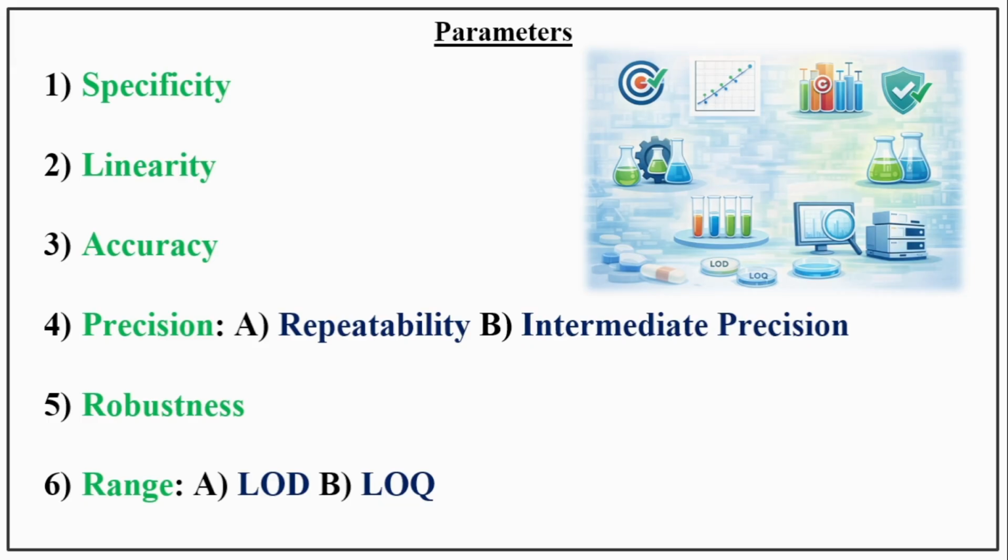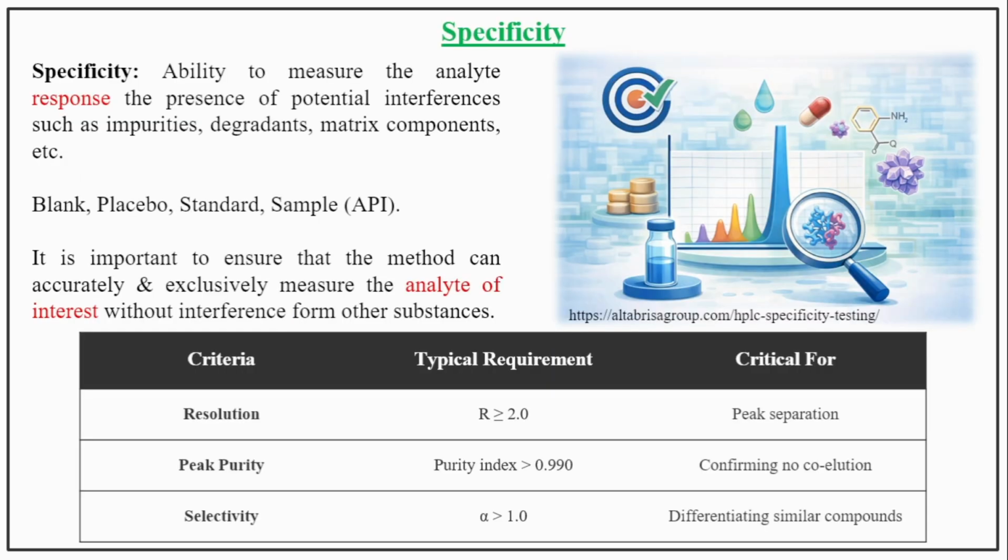Let's see all the parameters one by one. First parameter is specificity. Specificity is the ability to measure the analyte response in the presence of potential interference such as impurities, degradants, matrix components, etc. To run specificity, you have to make a sequence of blank, placebo, standard and sample, which is the active pharmaceutical ingredient.